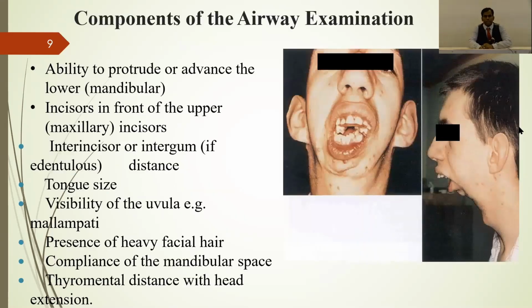So what are the components of the airway examination? Whenever you do PAE, pre-anesthetic evaluation, the main joints and parts of the face which are involved in intubation are important in assessment of the airway. First you see the face of the patient, then the temporomandibular joint, the mandible, teeth, oral cavity, nose, upper half of face, lower half of face, mandible movement, occipital movement, extension of neck, and any thyroid mass. These are the components of the airway examination.